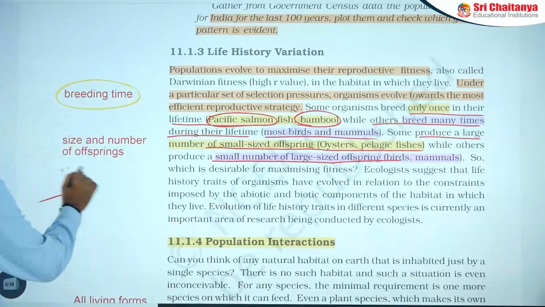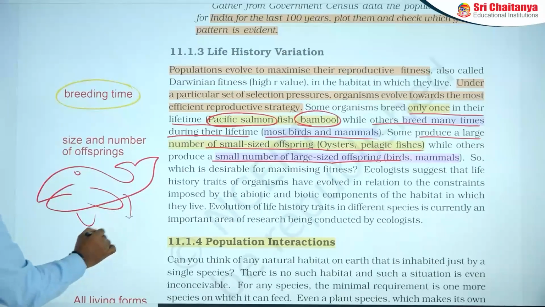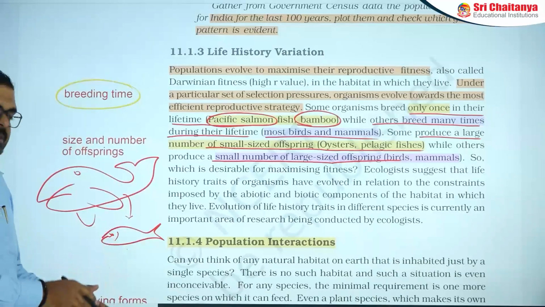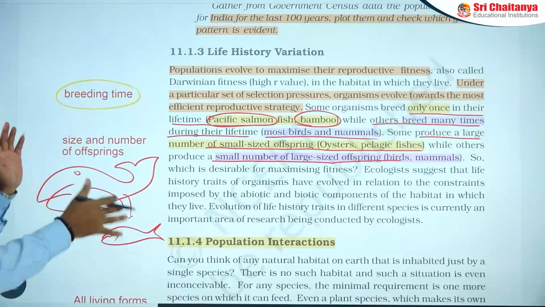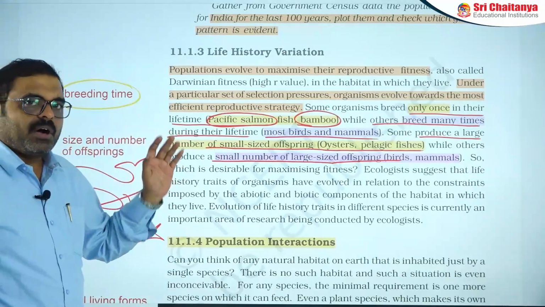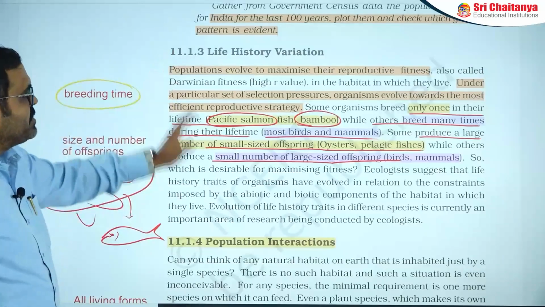Compare the blue whale: it produces a baby that is itself tons in size. The number is very small, but the size is very big. That's why all organisms do not maintain the same level of offspring number and breeding capacity. That is the life history variation.